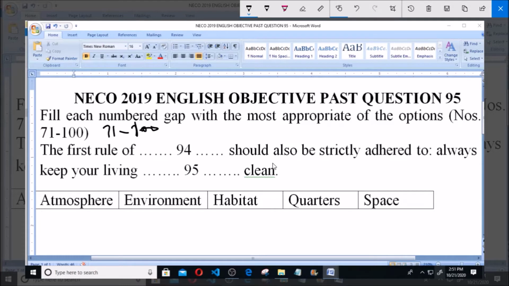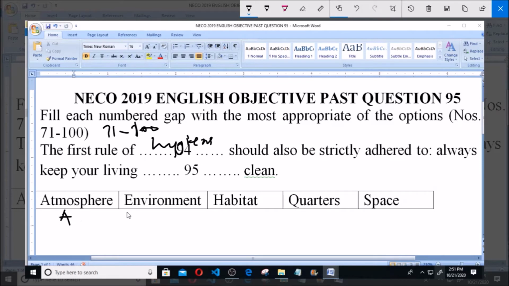You see now, in question number 94 we said the answer to it is hygiene, and hygiene means cleanness. Now the first rule of hygiene should be strictly addressed to always keep your living dash clean.